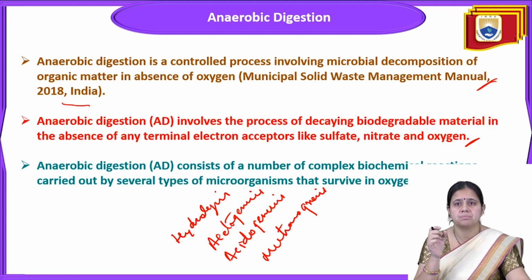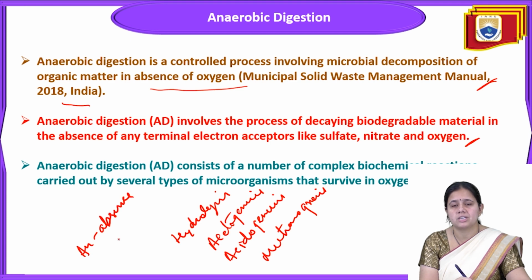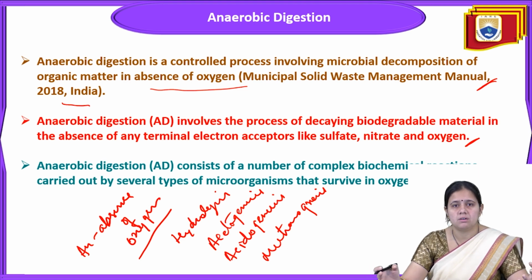Microbial decomposition in the absence of oxygen is called the anaerobic digestion process. It is a controlled process, which means factors are very important for it. Now we will discuss the factors.